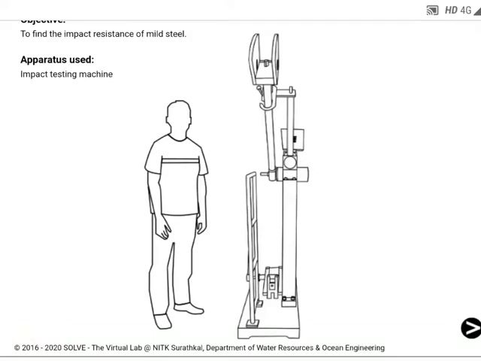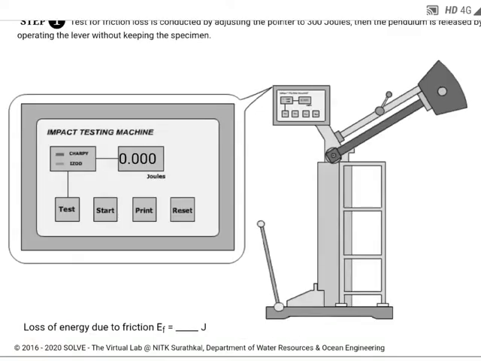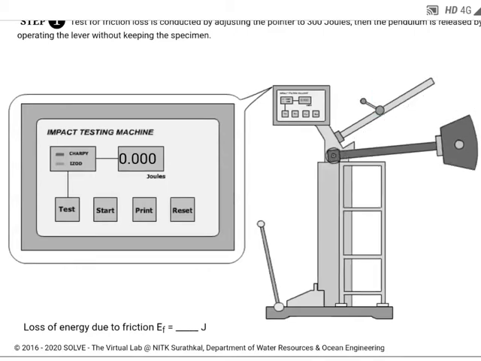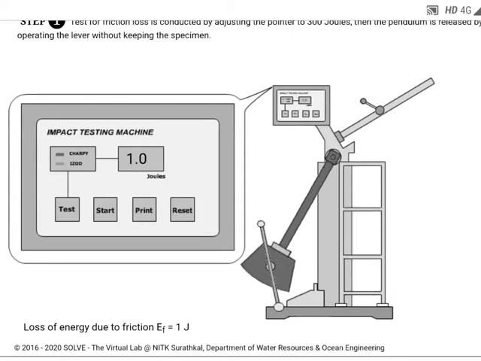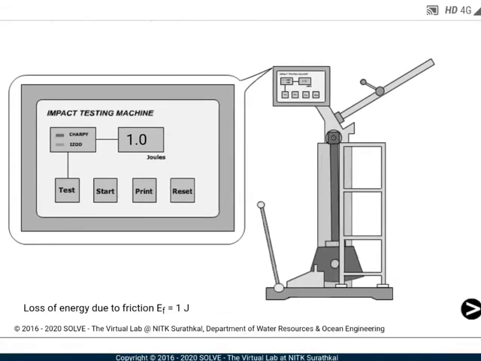Now I will show you an animation video. So this is the machine. Now I will release the load to find the loss of energy due to friction. No specimen is there in the machine. So I release the load, and the reading is 1 joule. Loss of energy due to friction is 1 joule.